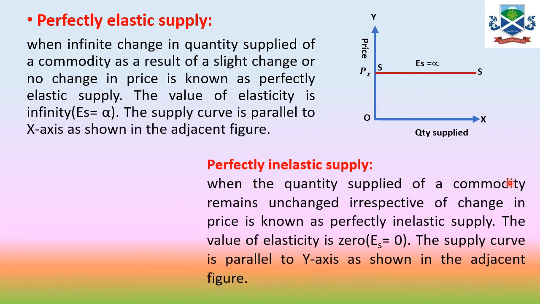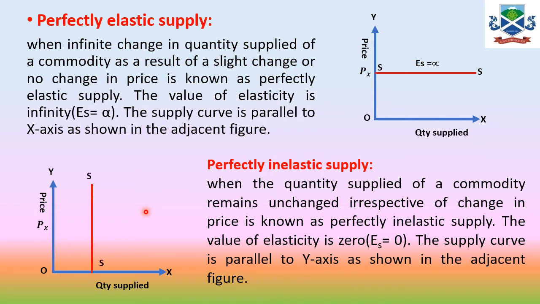Now we will look at perfectly inelastic supply. When supply of a commodity remains unchanged or constant irrespective of any change in price, that is perfectly inelastic supply. The value of elasticity over here is equal to 0 and the supply curve is parallel to the y-axis. Again, as I said, it is similar to the theory of elasticity of demand. The degrees are almost the same, and the only change is the positive slope of the supply curve. So here the supply curve is parallel to the y-axis, as you have seen that whatever the price is, at any price the supply is constant, it remains the same.